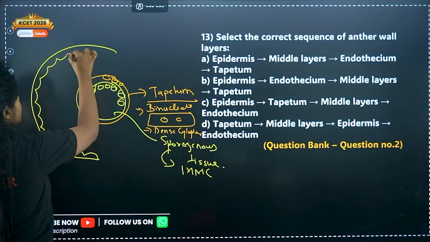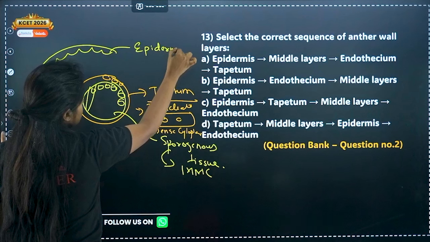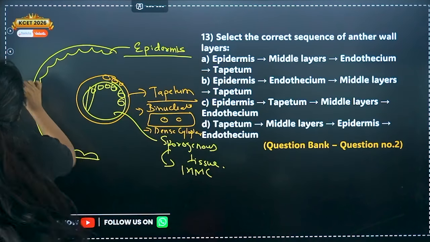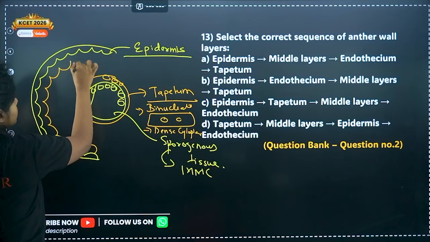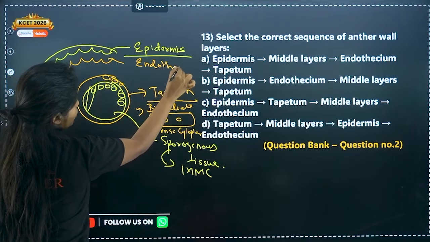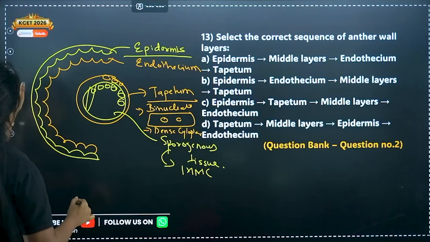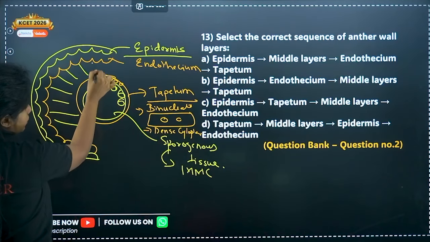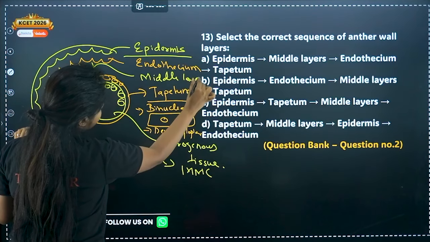The outermost layer right over here is known as epidermis. Now inside the epidermis you have another layer which is known as endothecium. Now in between endothecium and tapetum you have another layer which is known as the middle layer.